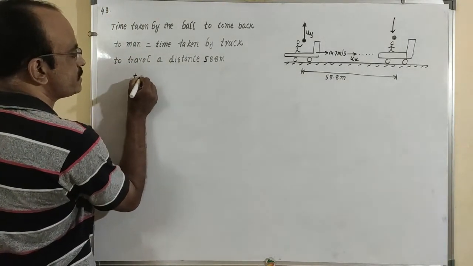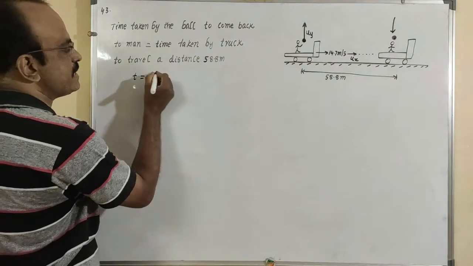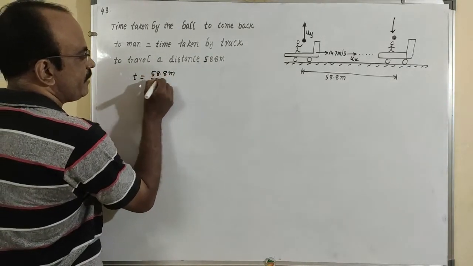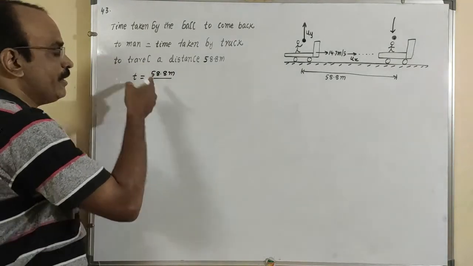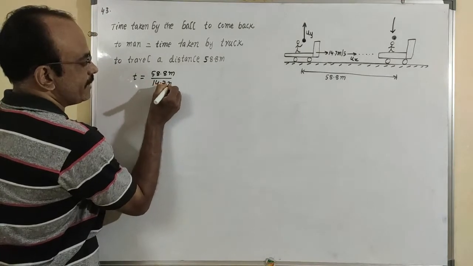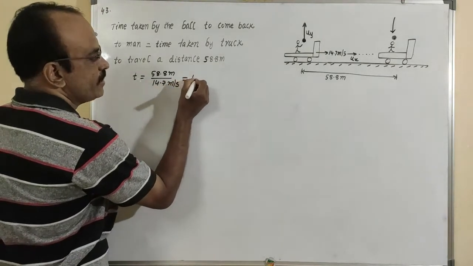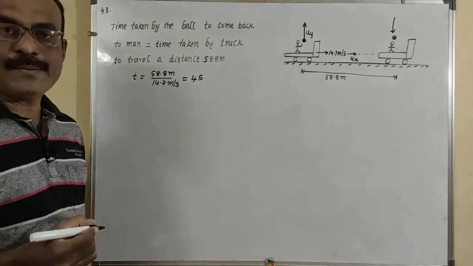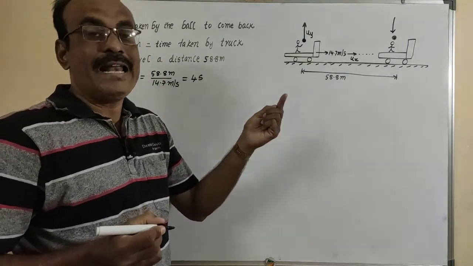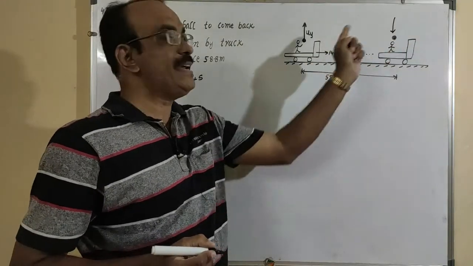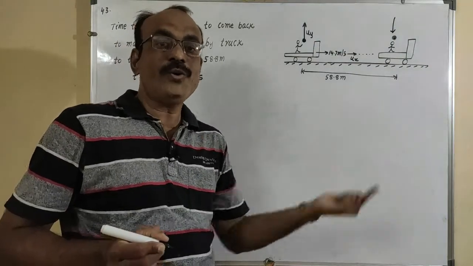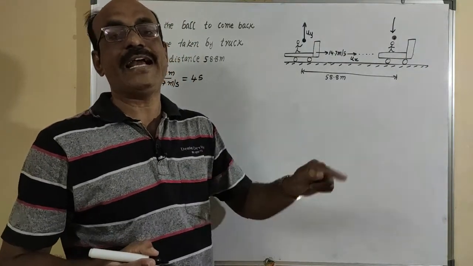So here time is equal to distance 58.8 meters divided by speed 14.7 meters per second. On calculating that, we are getting 4 seconds. So that much time is taken by the ball to travel and again come back to this person. That can be treated as the time of flight. So if you want to calculate the velocity, we will take half of the time.